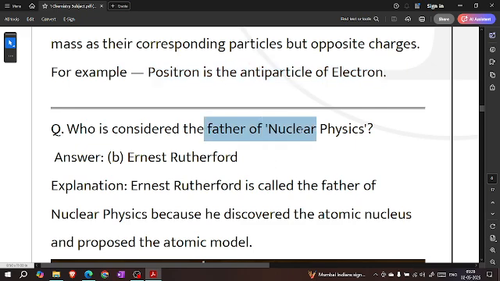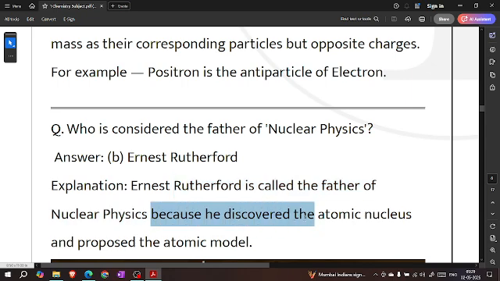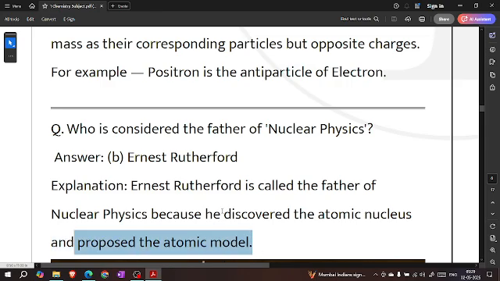Who is considered the father of nuclear physics? Ernest Rutherford. Ernest Rutherford is called the father of nuclear physics because he discovered the atomic nucleus and proposed the atomic model.